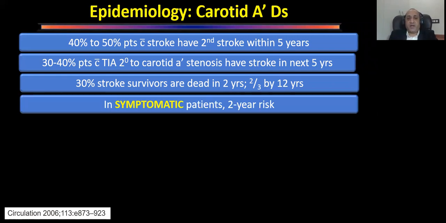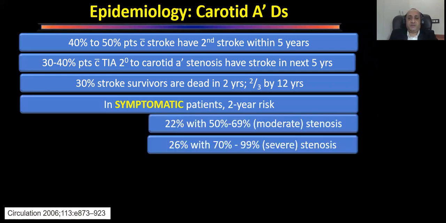Why do we need to know this? This is the natural history of a stroke. These things give us the guidelines to manage different categories of patients. In those who have symptoms, if the lesion is moderate, that is 50 to 69%, there is a 22% risk of stroke in 2 years. And the moment this becomes severe, 70 to 99%, the risk becomes 26%.